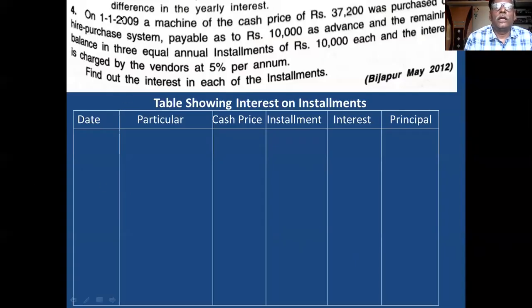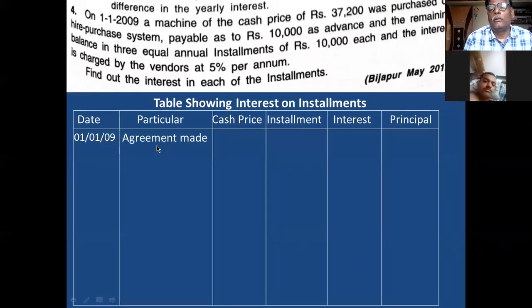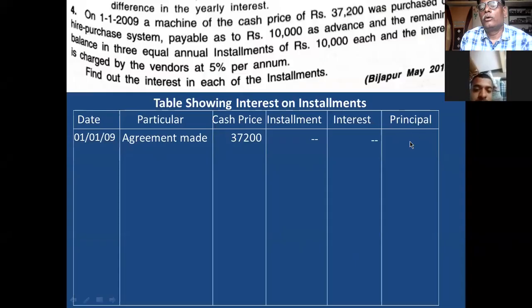In the first day, 1/1/2009, you take the agreement date. On the date of agreement, cash price is 37,200. 37,200 is the price of the product. Then in the remaining columns you put dash.